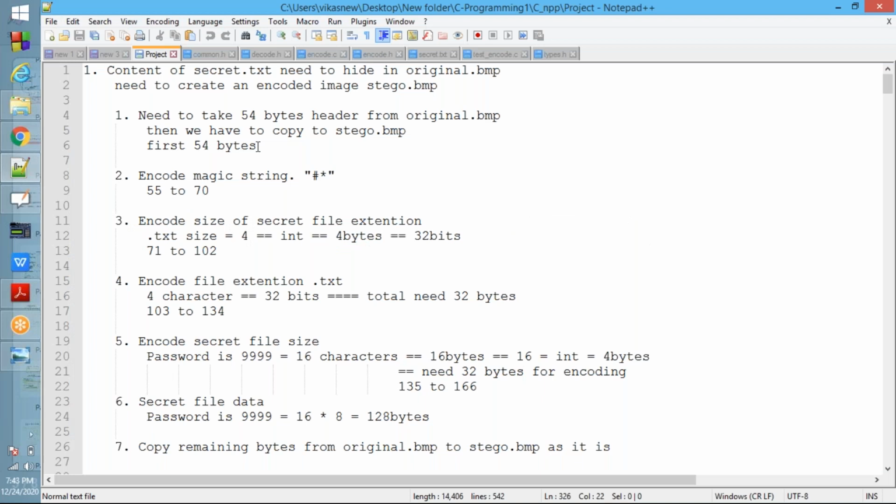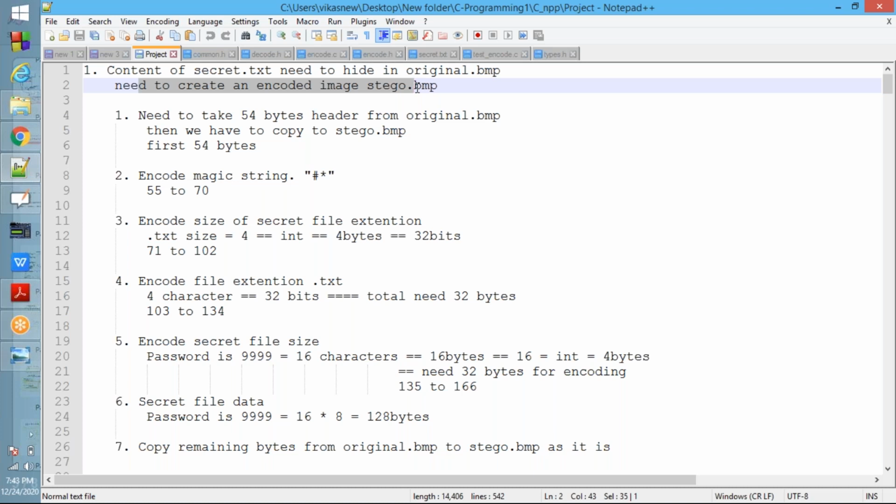What you need to do: the content of secret.txt needs to be hidden in original.bmp, creating an encoded image, stego.bmp. You need to encode the content of secret.txt and hide it in original.bmp. You need to create stego.bmp.